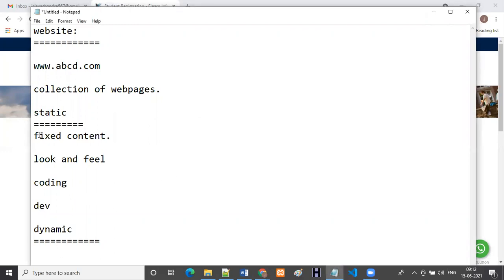So what is meant by static? Static is a fixed content. It is just look and feel. If you want to do any changes in the static website, only through the coding we can do the changes. That means the developer can do the changes in the static website. For example, I have one website. Whether it is static or dynamic, how are we going to identify it? It depends upon the extension. So .html or .htm. Whenever you observe these extensions, we can easily understand that it is static.